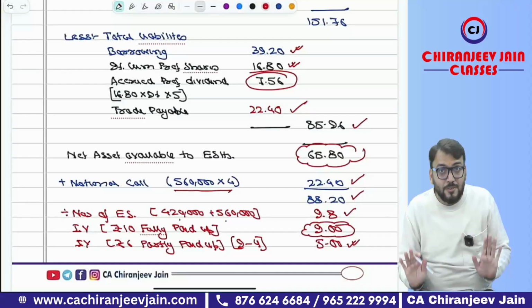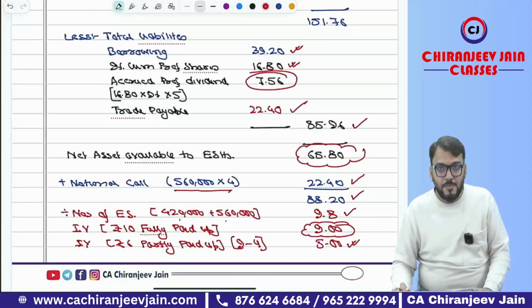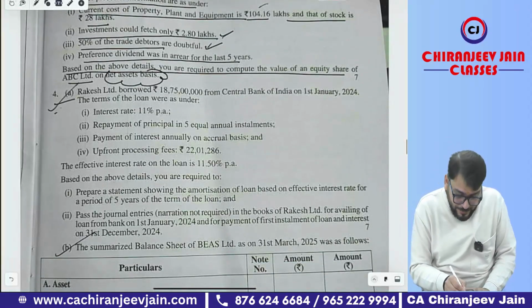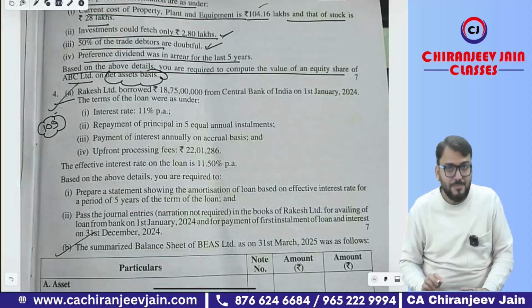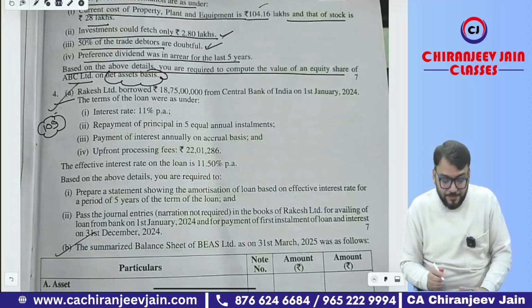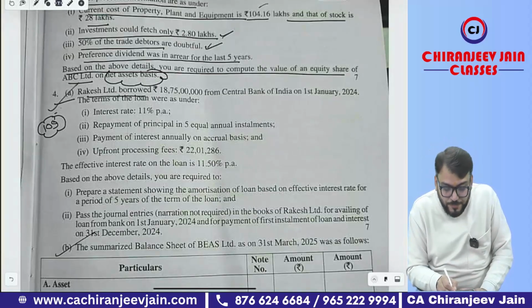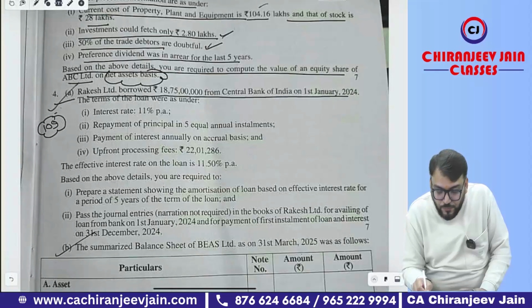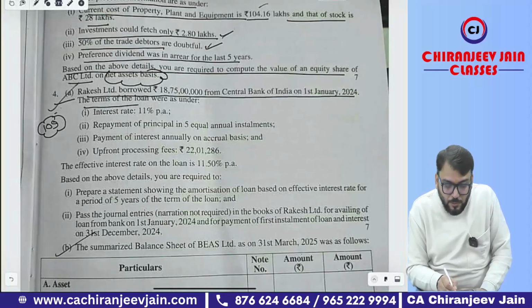Chalega. Good question. Understood. Now let us come to the next question. Next question is question number 4A related to Ind AS 109. That is for financial liability. So Rakesh Limited borrowed rupees 18 crore 75 lakh from Central Bank of India on 1st Jan 2024. The term loan were as under. Interest rate was 11% per annum.